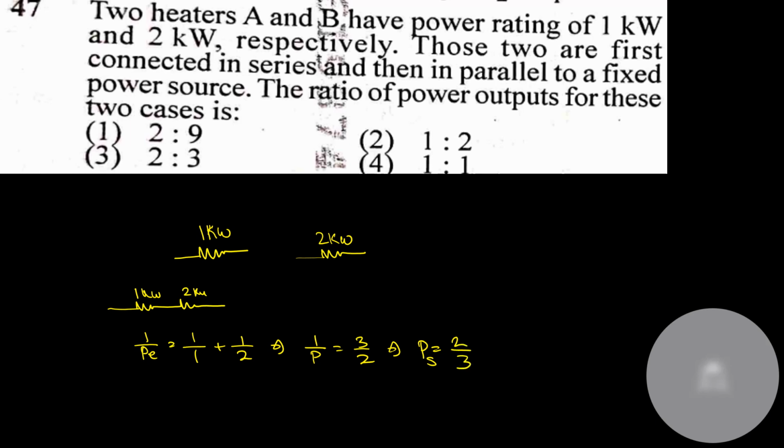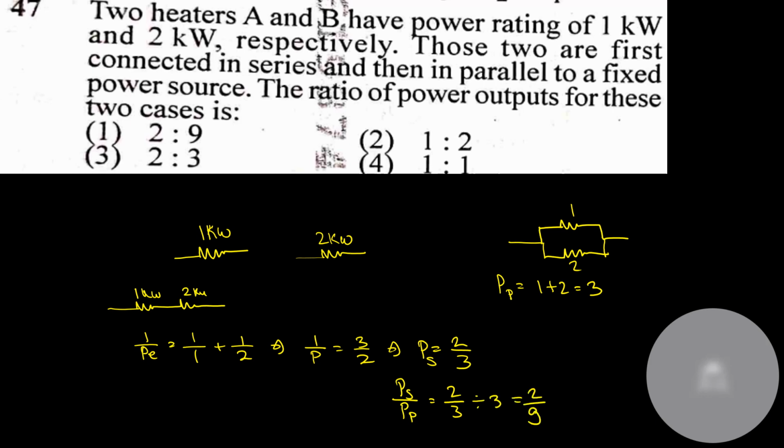Now the ratio of power outputs. In the second case, it is connected in parallel. So for parallel connection, I am drawing the diagram, but in order for you to do it quickly, do not draw the diagram. The power of parallel is equal to 1 plus 2, which is 3. The ratio of power output, P series divided by P parallel, is equal to 2 by 3 divided by 3, which is 2 by 9. So the correct option is option number A.